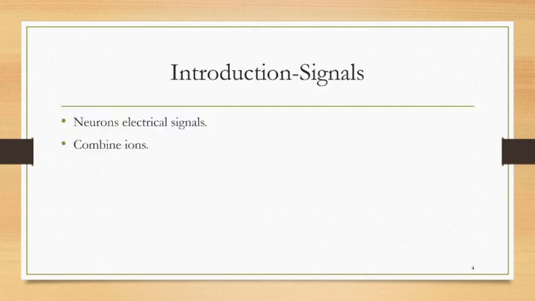So before talking about brain signals, let's first talk about what human signals are. Neurons carry information from one end to another using electrical signals. This method is called potential difference across cell membranes. Like a battery, potential difference happens when sodium interacts with potassium, Na positive with K negative.